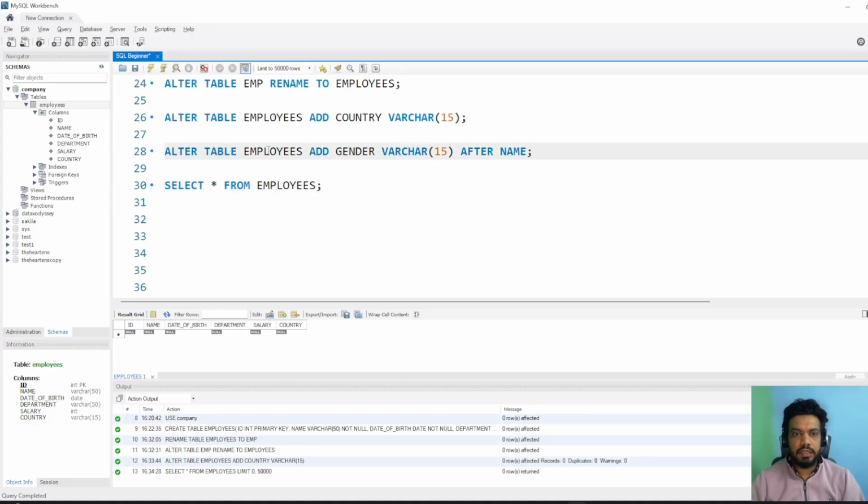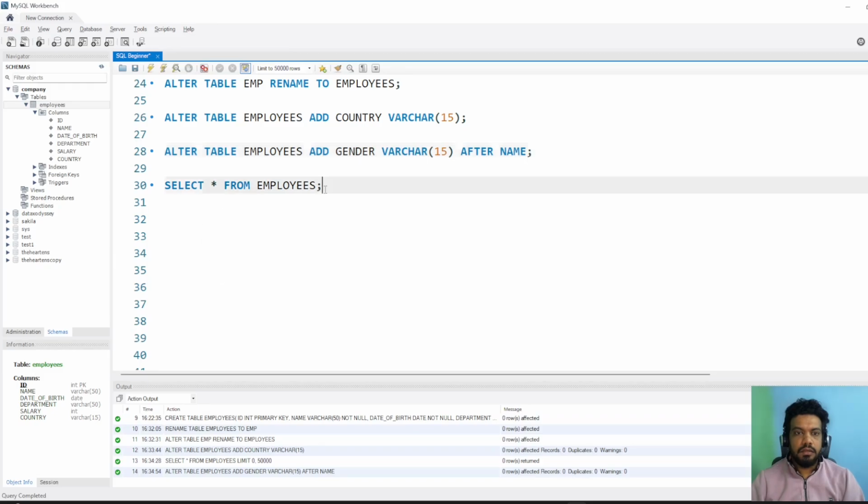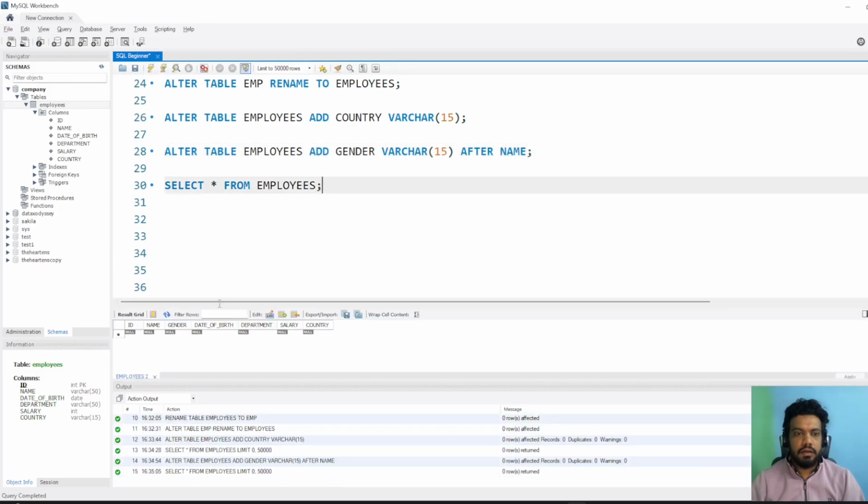Alter table, same employees. There we want to add gender, where character 15, after name. So this is the only extra command we are giving, after name. Let's run this command. So now you can see that gender has been added after name.